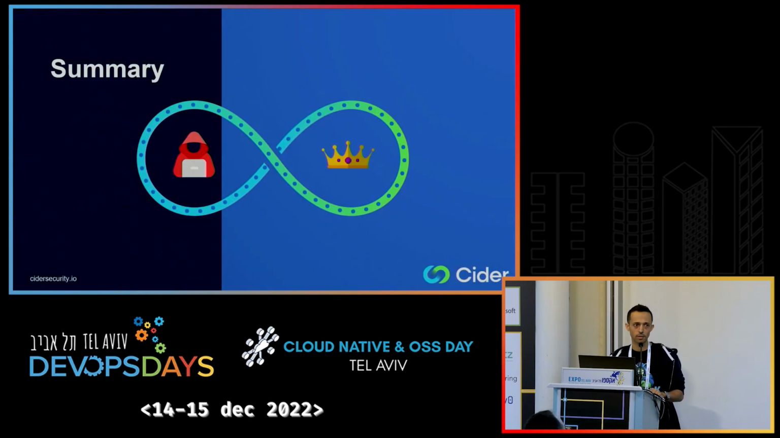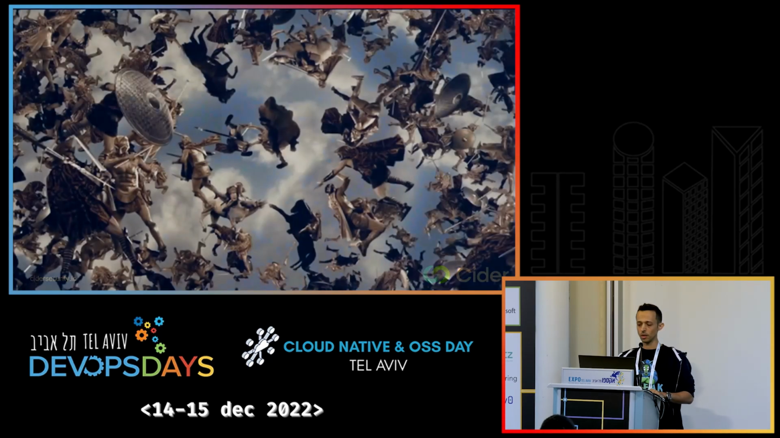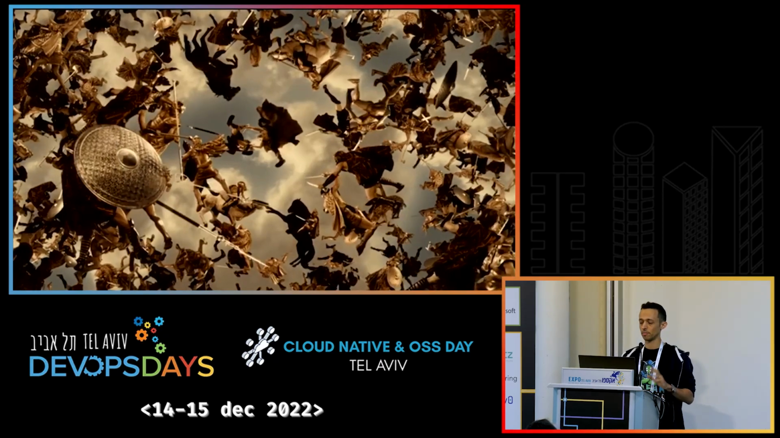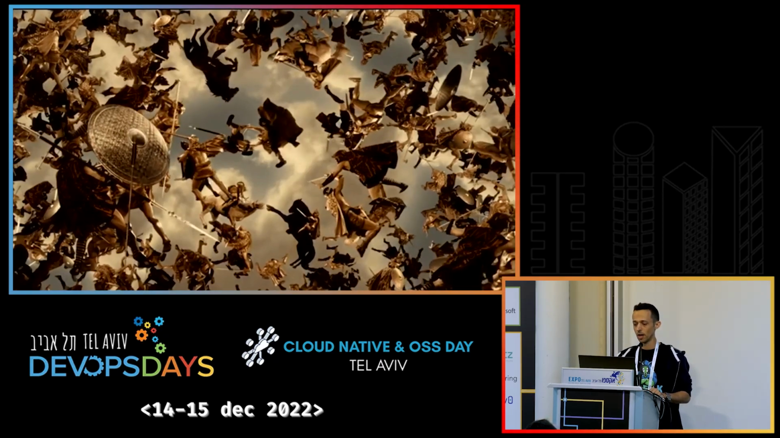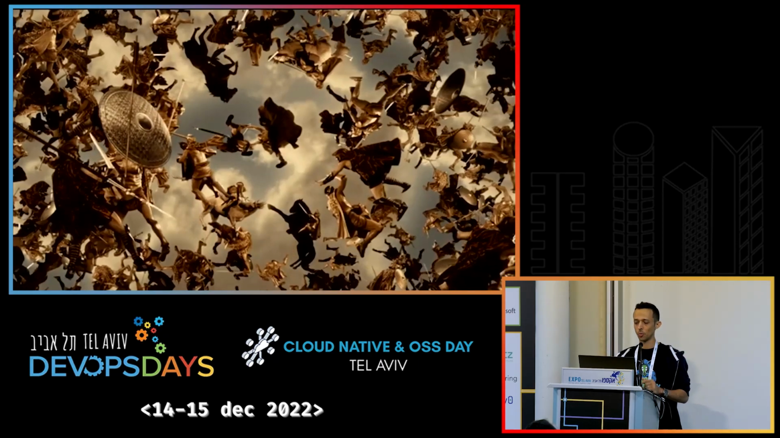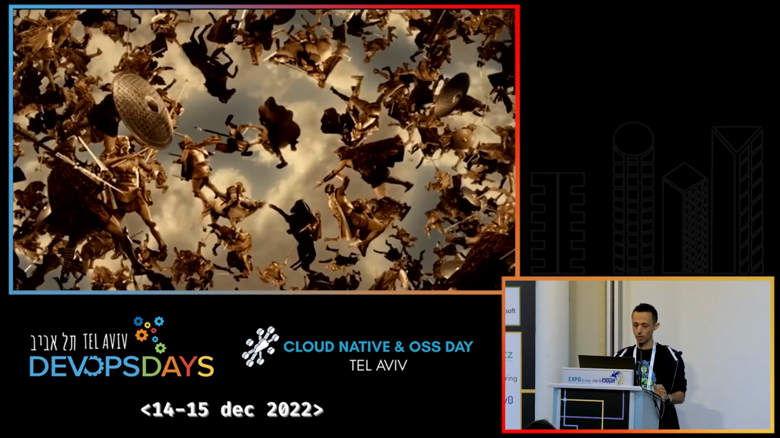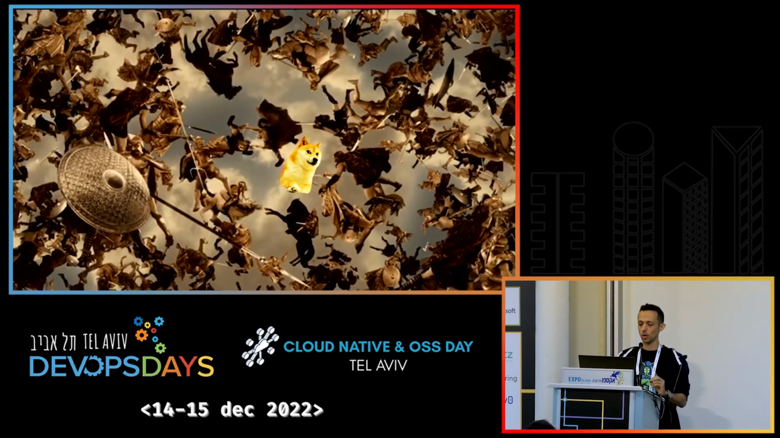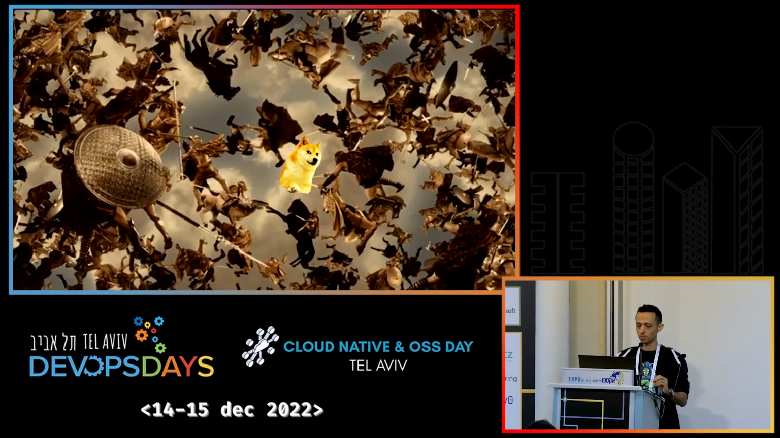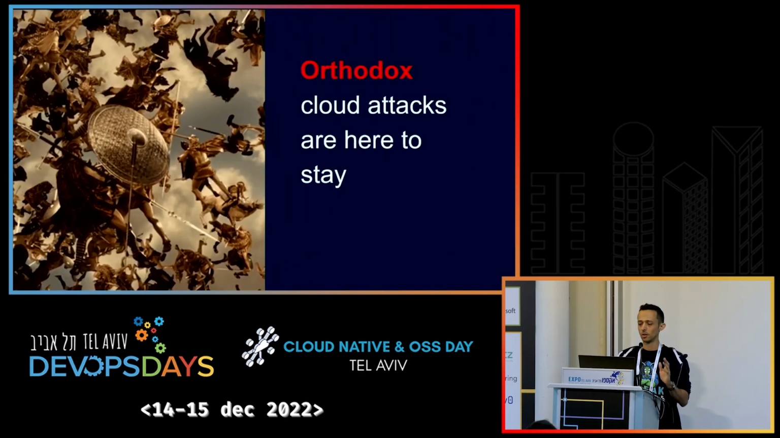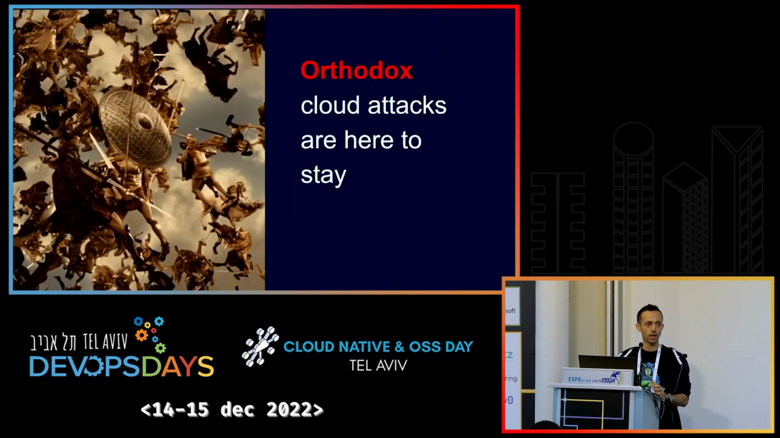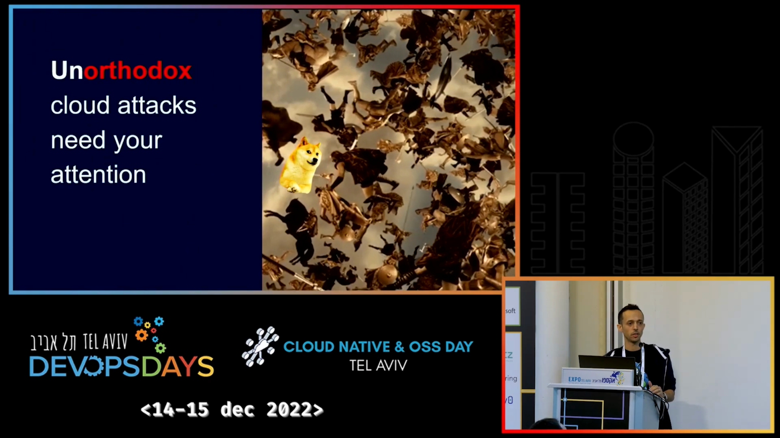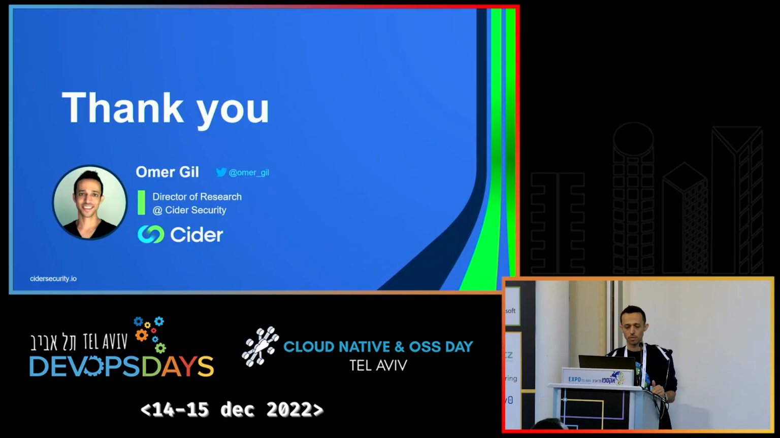So let's summarize. We're out of time. Your cloud is and will be attacked by vectors of many flavors, while you and your organization will keep fighting them. And that's great. Just note that when you are focusing on these classic vectors, no one watches the modern attackers. So to summarize, orthodox cloud attacks are here to stay. Unorthodox cloud attacks need your attention. Thank you very much.